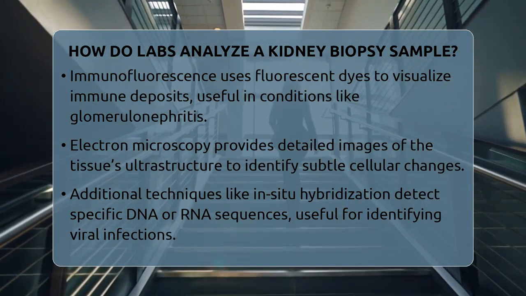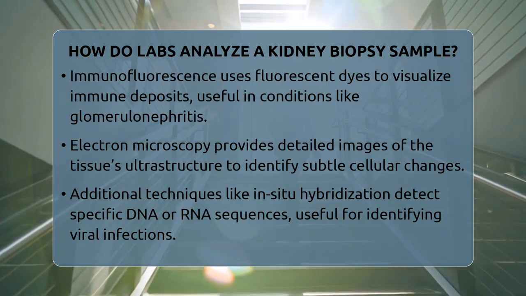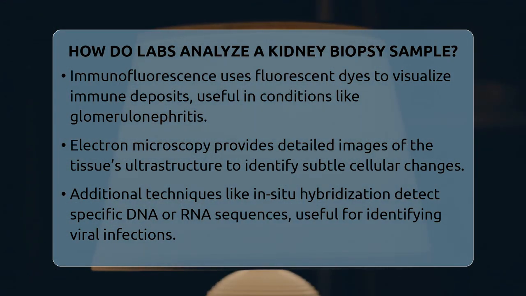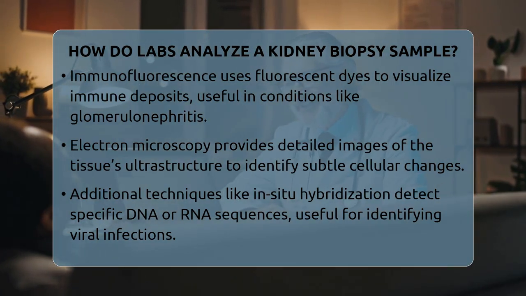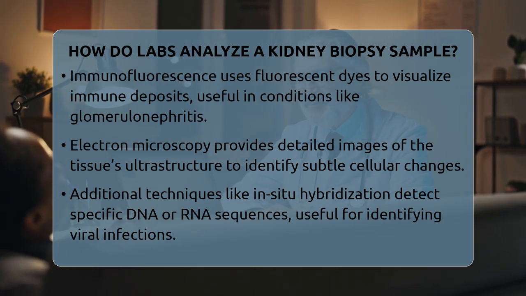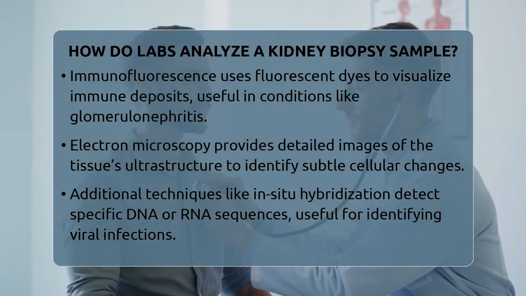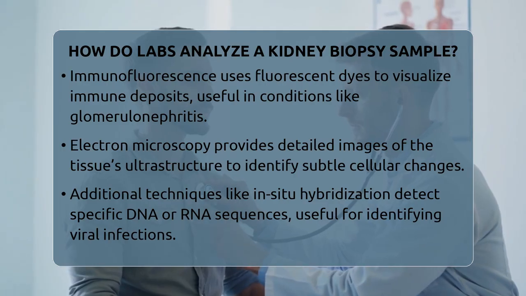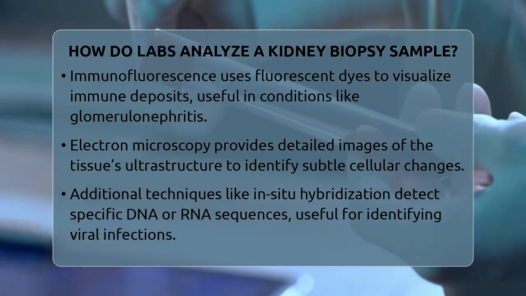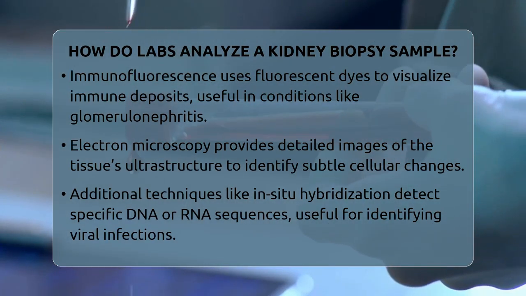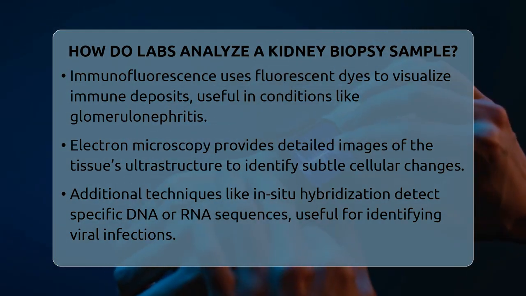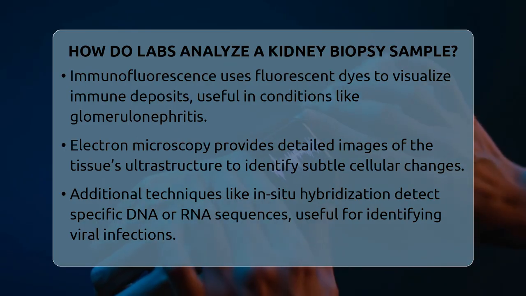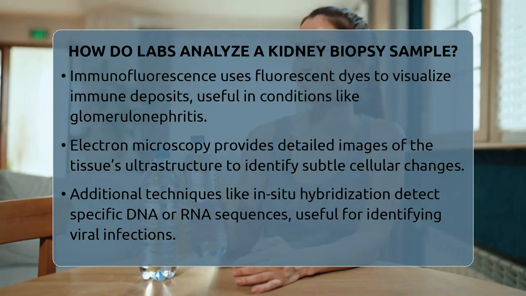Sometimes, additional techniques like in situ hybridization are used. This method uses labeled probes to detect specific DNA or RNA sequences, which can be helpful in identifying viral infections such as BK virus in transplant patients. Histochemical stains are also applied to highlight different tissue components, aiding in the diagnosis of specific conditions. All these analyses work together to help doctors understand what's happening inside the kidney.